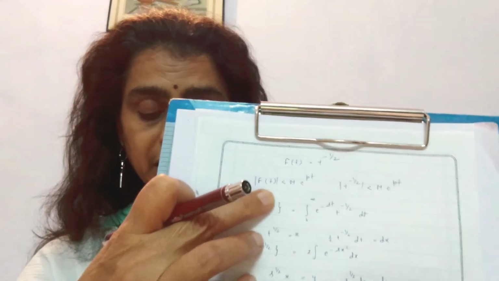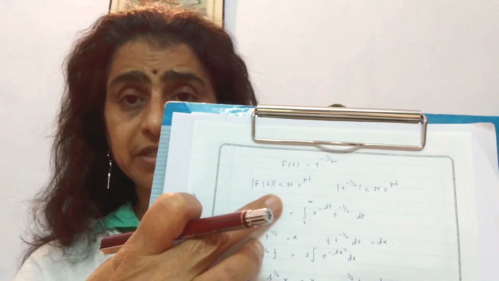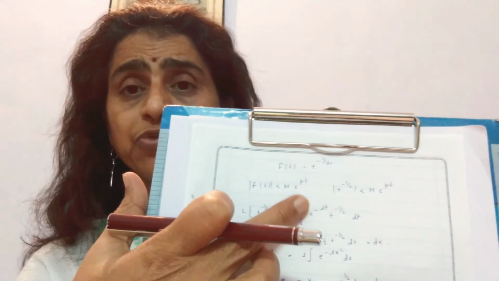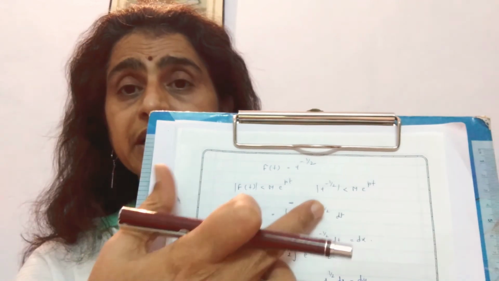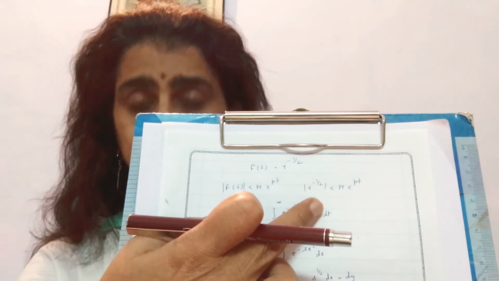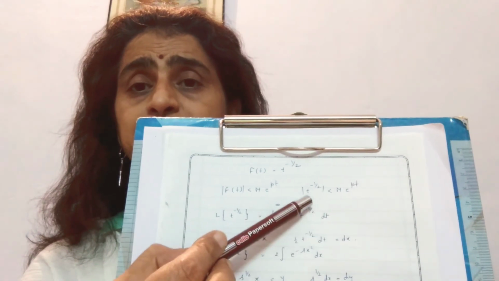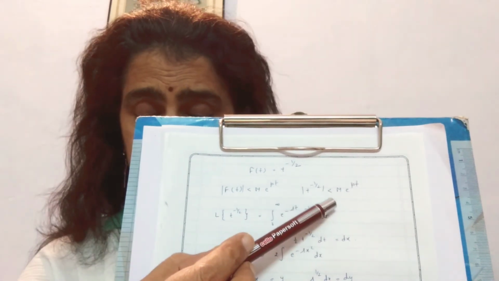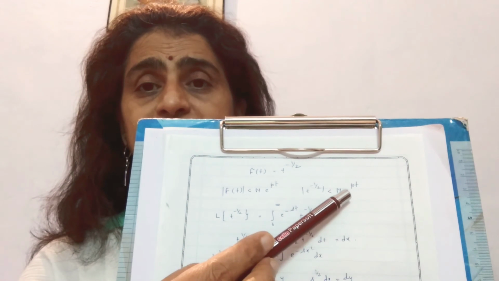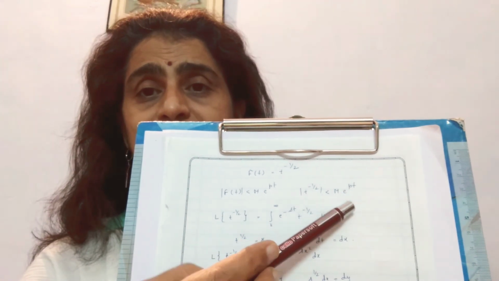So our statement will be like this: |f(t)| is less than M e^(pt). Now we are putting the value of f(t), which is t raised to power minus half, less than M into e^(pt).